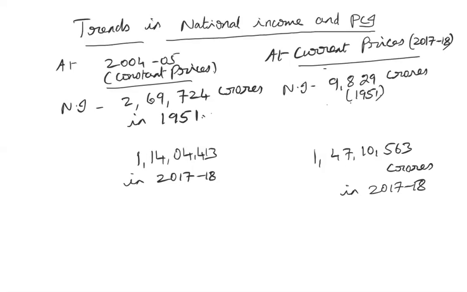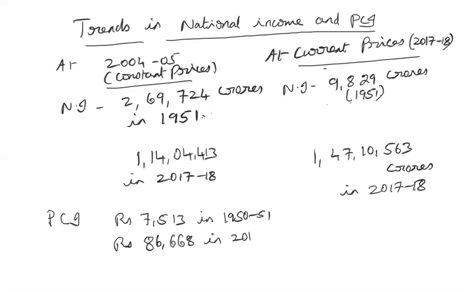The same thing, if you check the per capita income at 2004-2005 prices, right? It was rupees 7,513 in 1950-51, which increased to rupees 86,668 in 2017-18.